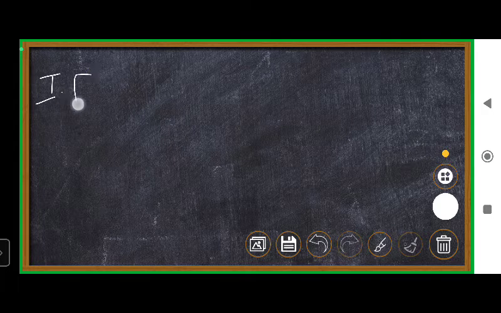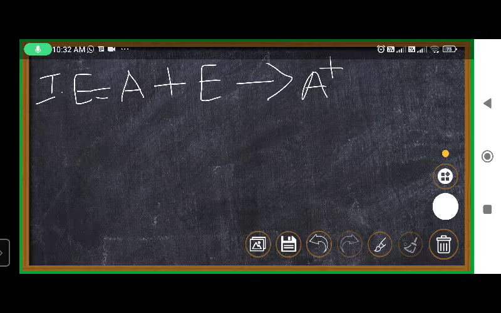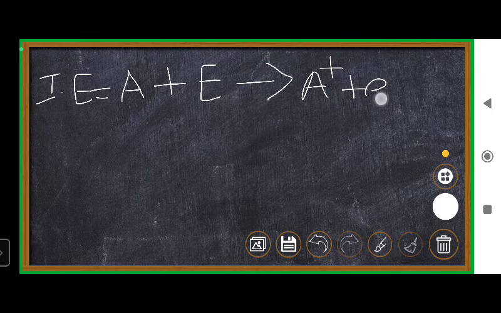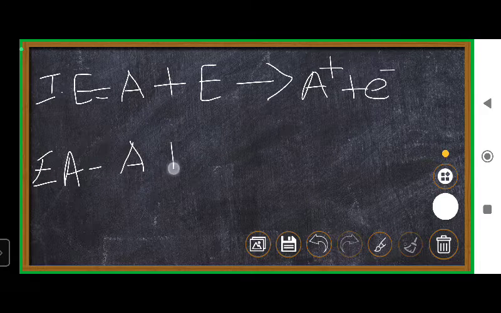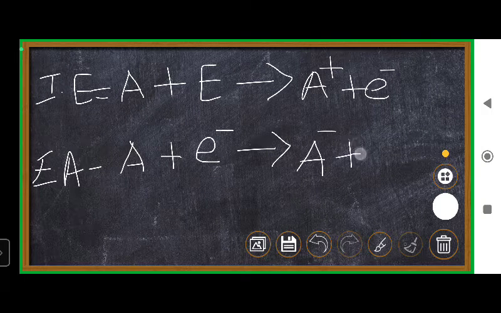If I write ionization energy and electron affinity side by side: this is ionization energy. Energy is supplied to the atom, so it becomes A plus and an electron is given out. Electron affinity: a neutral gaseous atom takes an electron and becomes A minus, and energy is given out.